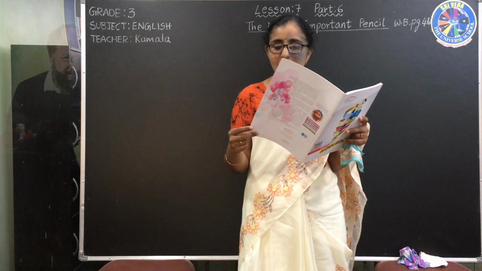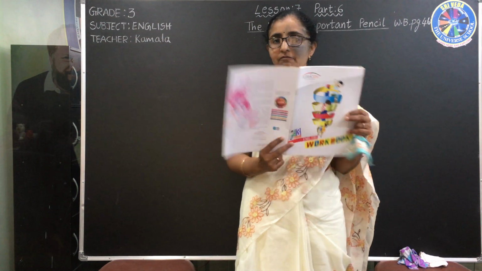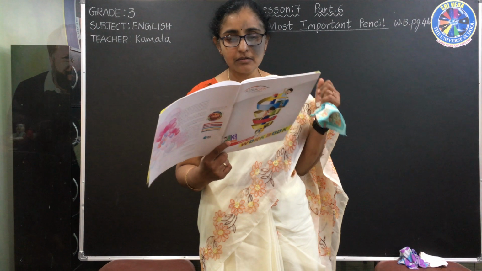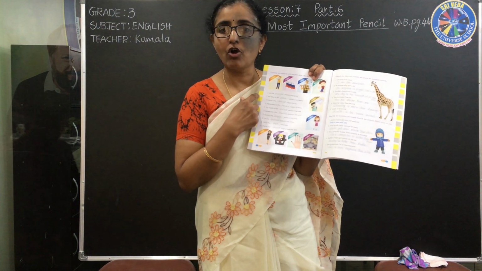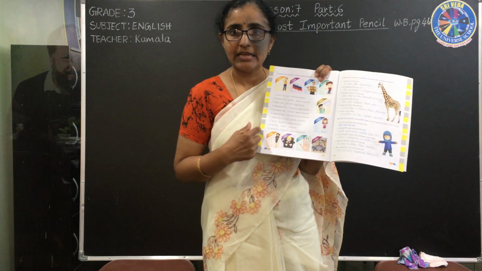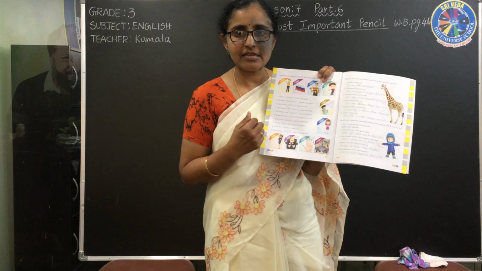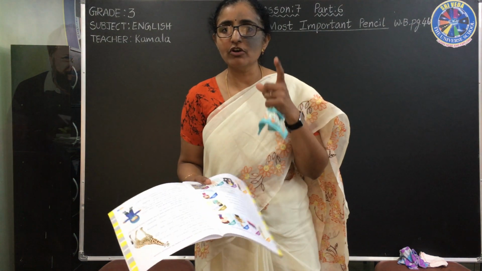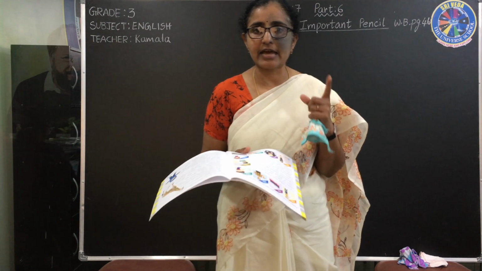The remaining last two pages are left. With that we are finishing this book. So this one is for your homework. I hope all of you have put the numbers in the pictures. Now it is very easy. Just look at the number and write in the fill in the blank. And no spelling mistakes. Write neatly, correctly.